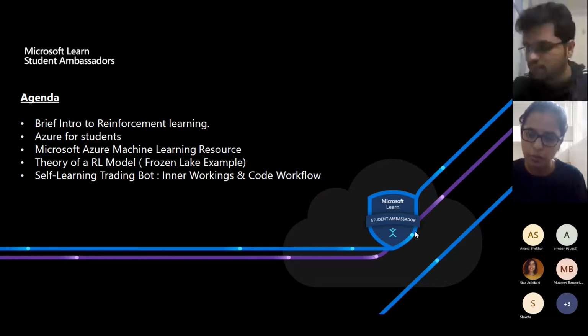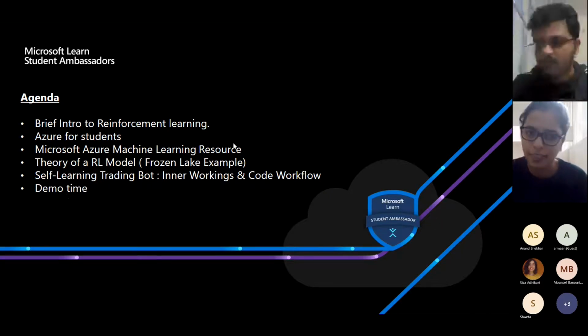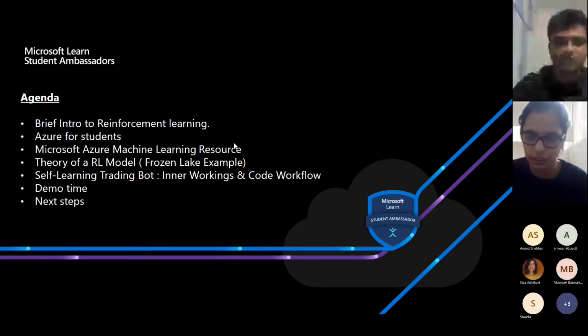He will also talk about some examples to intuitively understand the reinforcement learning concepts. After that, he'll dive into how reinforcement learning, which has made great strides in the trading industry, could be used to create an automated trading bot. And then we have the demo, which will be taken care of by Avinash, and then the next steps and moving ahead.